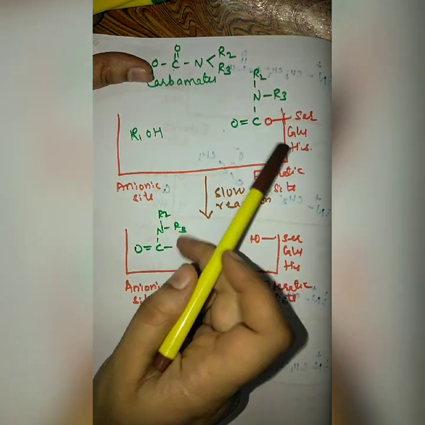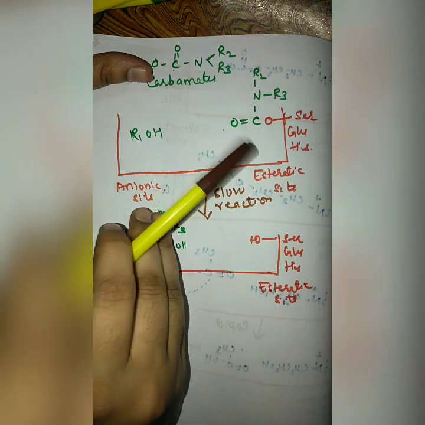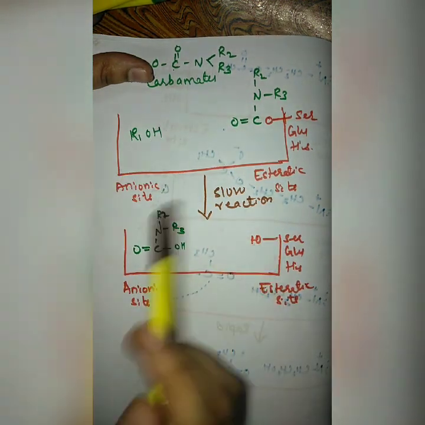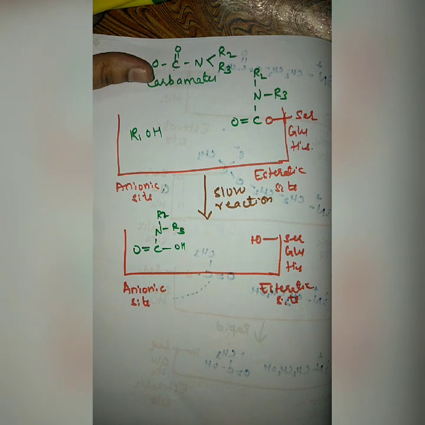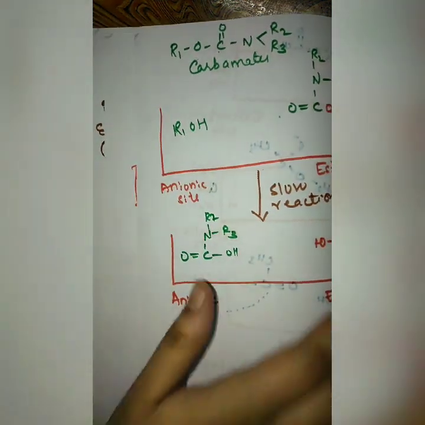Whereas in case of other agents such as physostigmine, neostigmine and pyridostigmine, they are interacting with this esteratic site, and they are able to inhibit the enzyme for 30 minutes to almost 4 hours, and thereby again inhibiting means removing off, means they are reversibly inhibiting the enzyme. They are inhibiting the enzyme for a small duration of time, and then this enzyme is coming back to its normal condition.